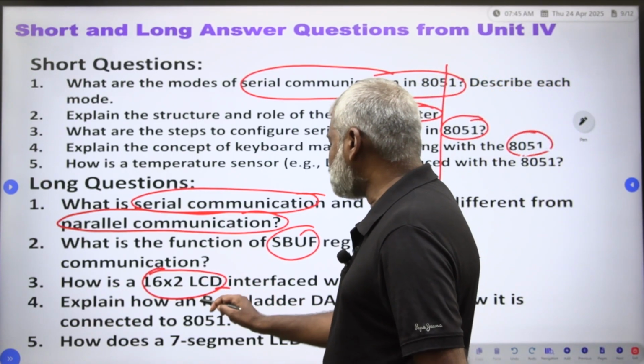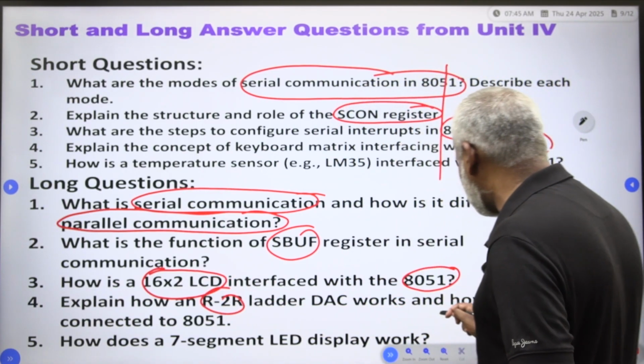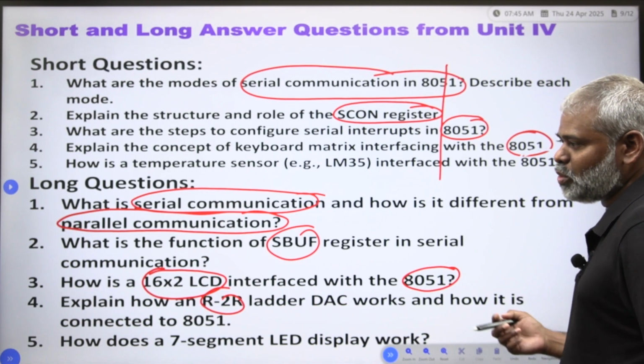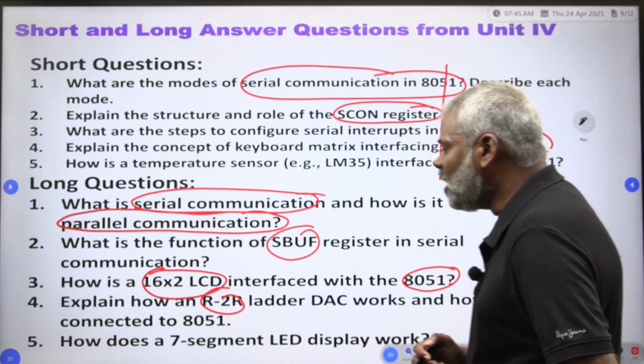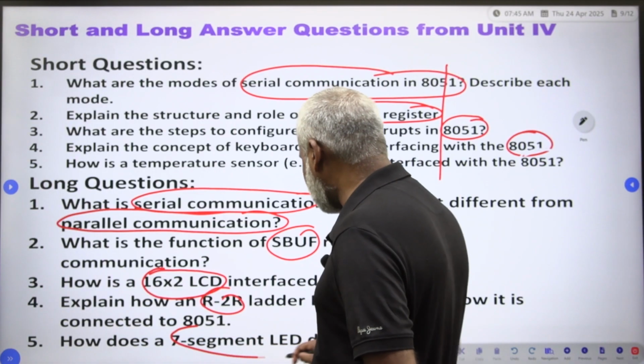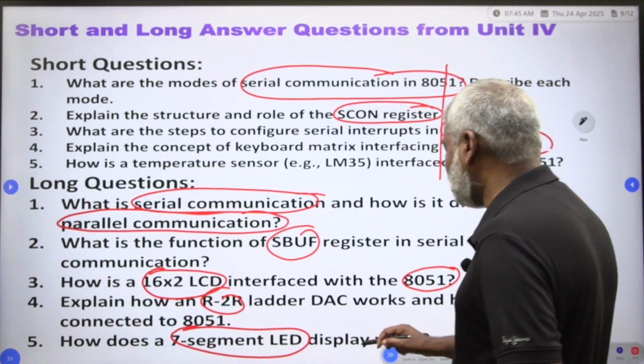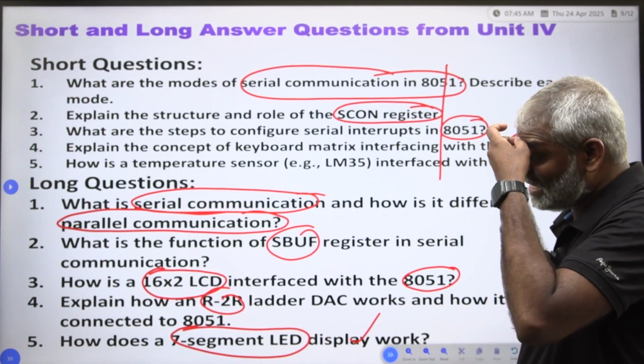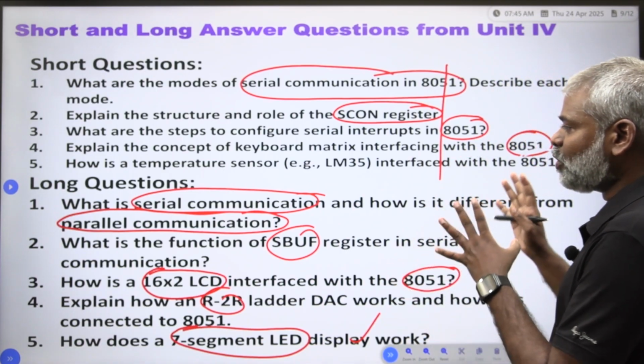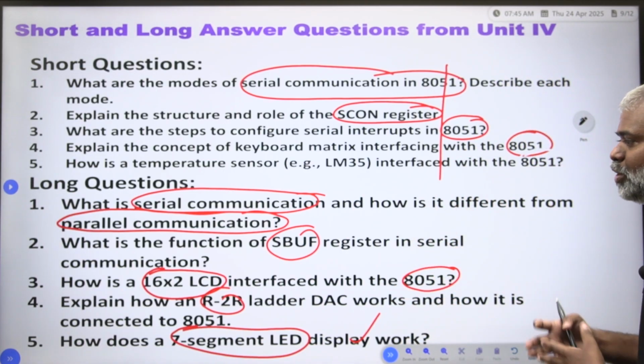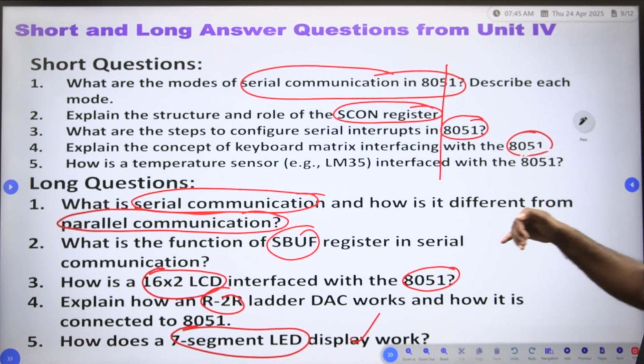Explain how an R2R ladder DAC works and how it is connected to 8051 microcontroller. How does a 7 segment LED display work? So, these are the questions you may get in your competitive examination from the 4th unit.